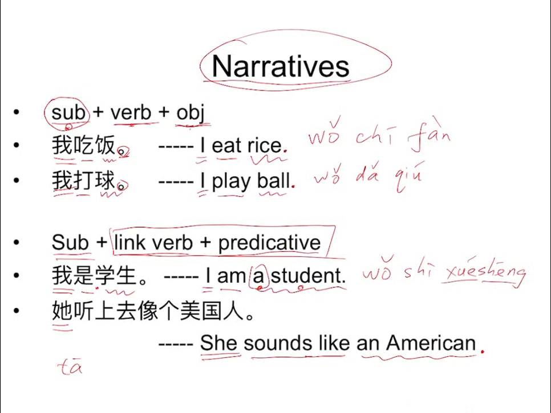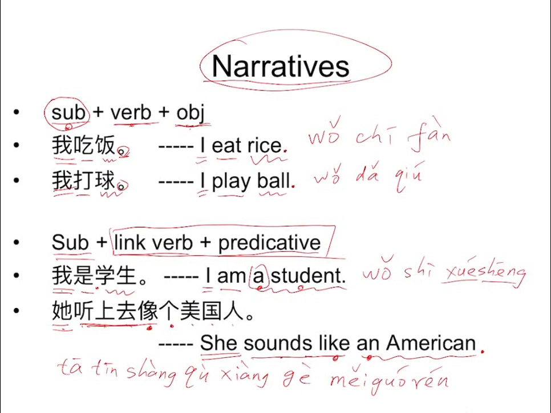"Sounds like" is 听上去像. 听上去, and then "like" is 像, and 个, then "American" is 美国人. 他听上去像个美国人.